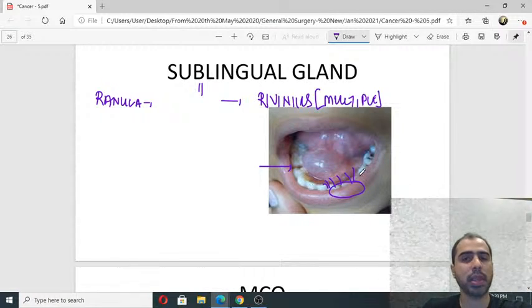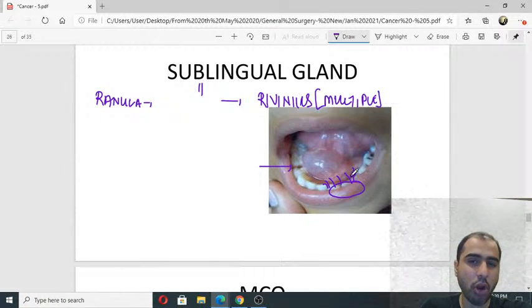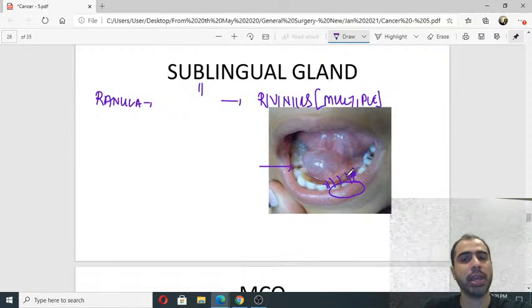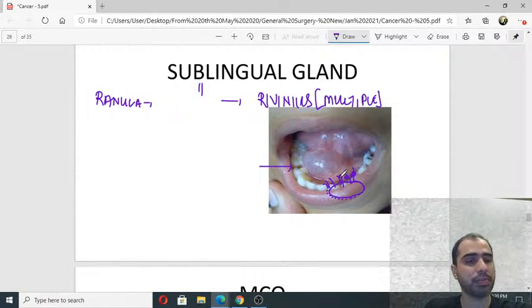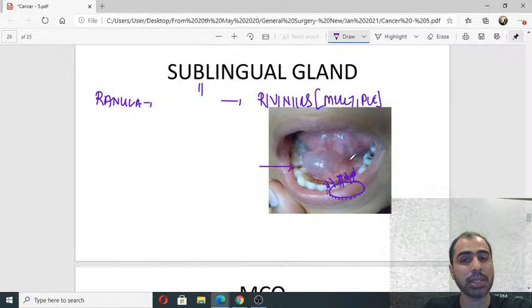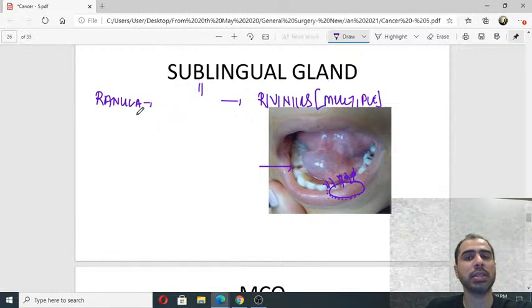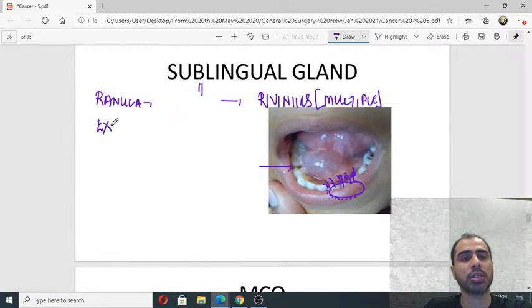So there is a gland over here which has multiple ducts which open in the floor of the mouth. If these ducts get blocked, the gland starts becoming bigger and bigger and bigger. It explodes. It ruptures and it forms a cyst like this.